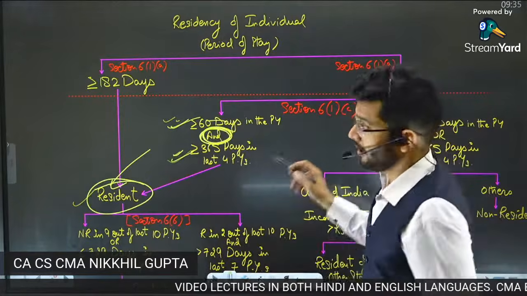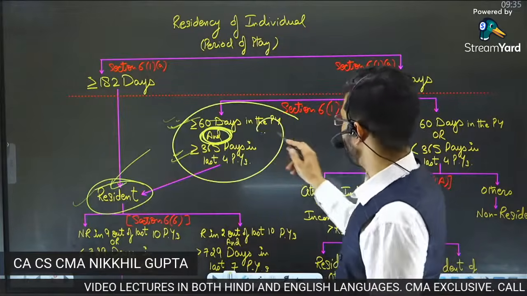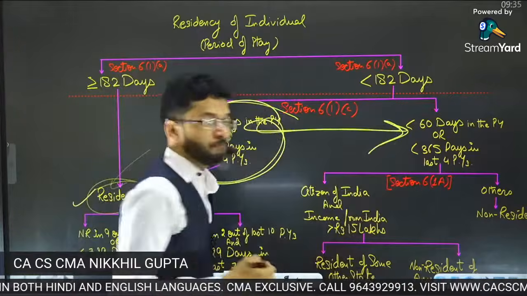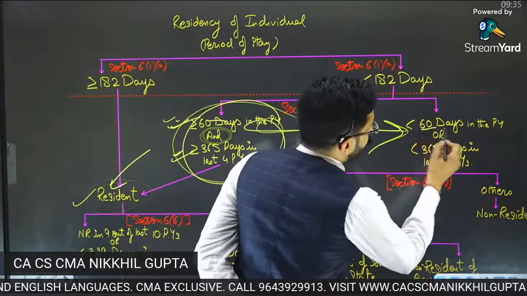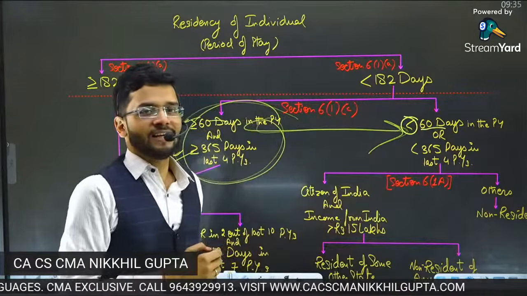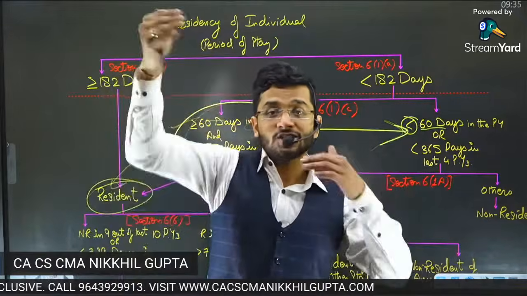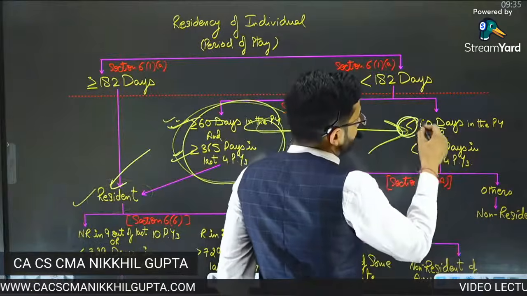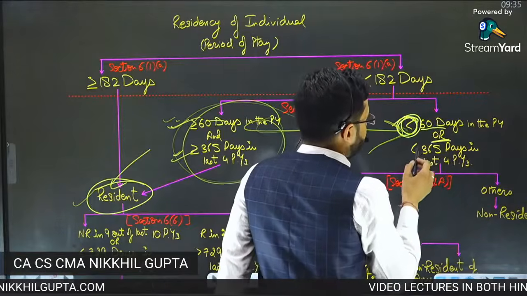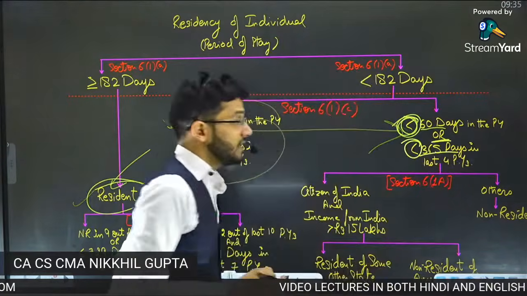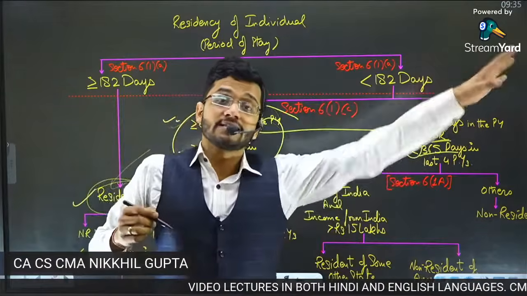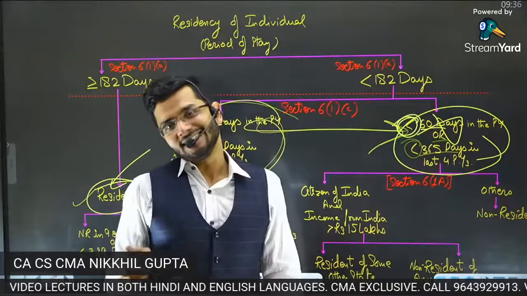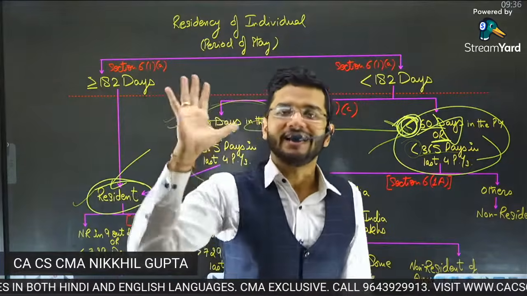And guys, now I want you to find the opposite of this. The opposite is, if you are in India for less than 60 days, or, now only one of the conditions needs to be satisfied, not both: if you were in India for less than 60 days, or if you were in India for less than 365 days in the last 4 previous years, then I will consider you a non-resident.